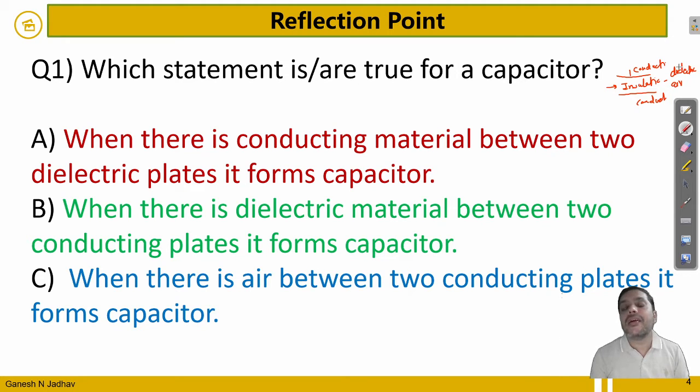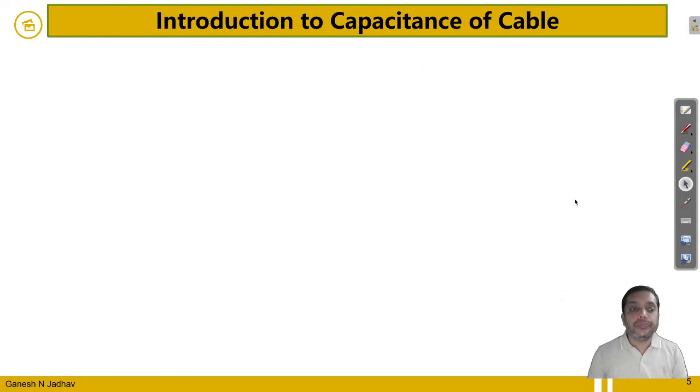In an overhead transmission line, between two conductors there is air as the medium, hence capacitance is also formed. Air acts like an insulating medium. So how this will be in case of cable, that we will see.